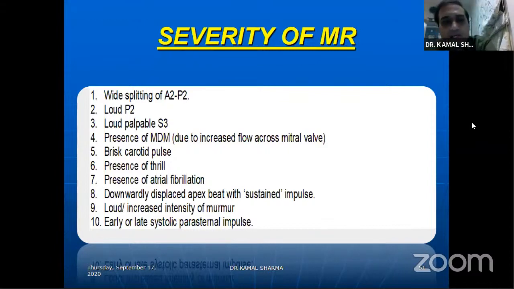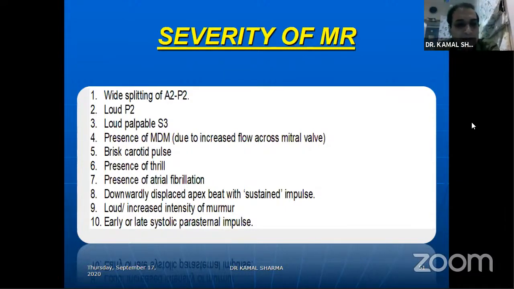How do you determine, or what are the findings that show severity of MR? Widening of the A2P2 interval, presence of loud P2 in absence of MS, loud palpable S3, presence of mid-diastolic flow murmur across the mitral valve because of the regurgitation that happens in the MR, bringing back the increased flow from the previous cycle. The regurgitant blood, both coming through the normal mitral valve, will behave as if the valve is behaving like a stenosed valve, and hence there will be presence of MDM.